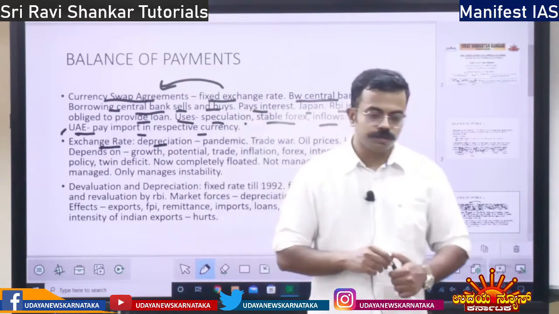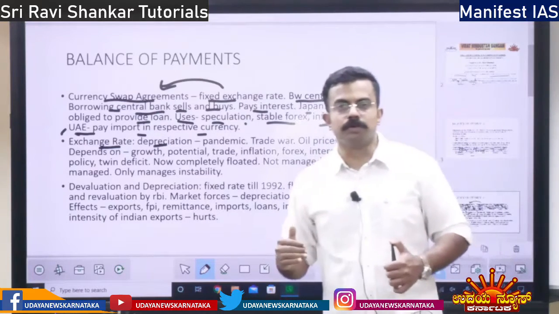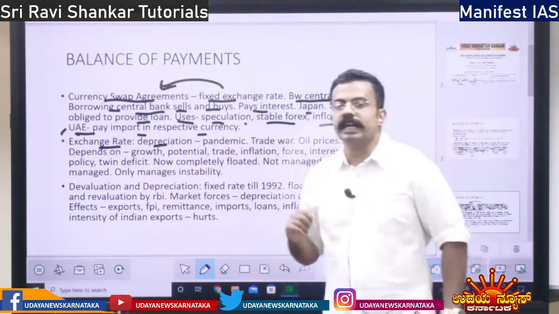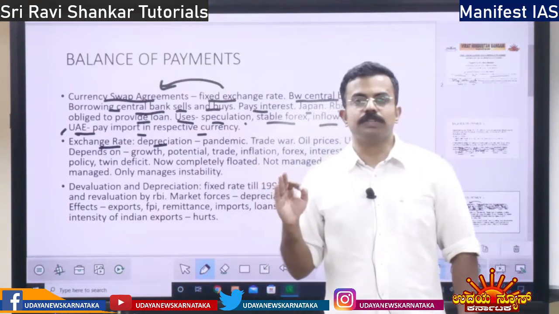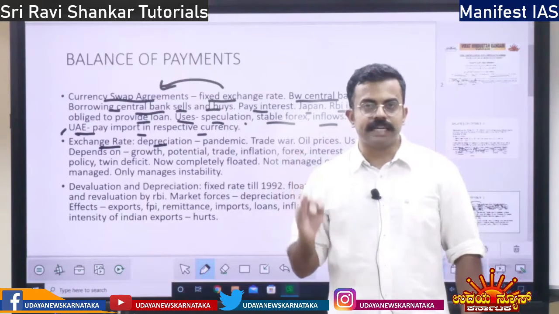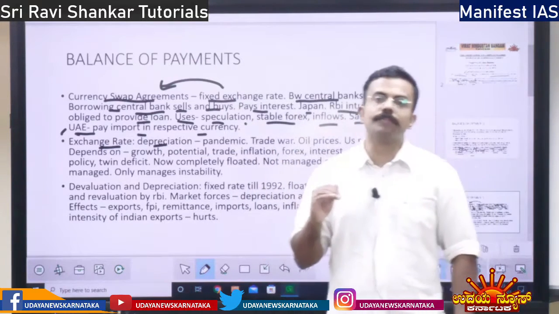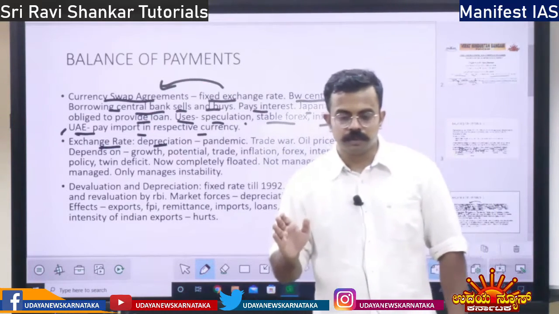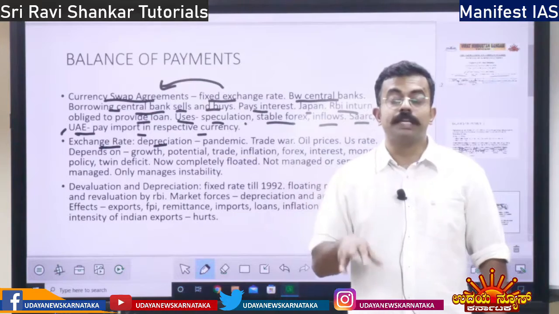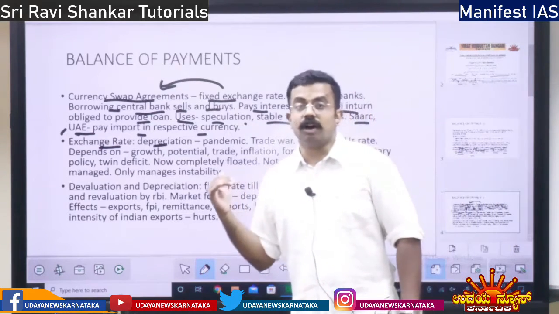Depreciated means due to the COVID pandemic, the exchange rate came down. See, there are two concepts: one is devaluation, another is depreciation. Devaluation means if the central bank or government brings down the value of currency, or gives more rupees per dollar, then the currency is devalued.